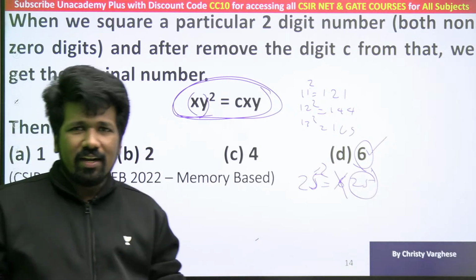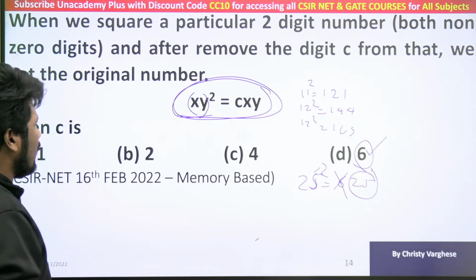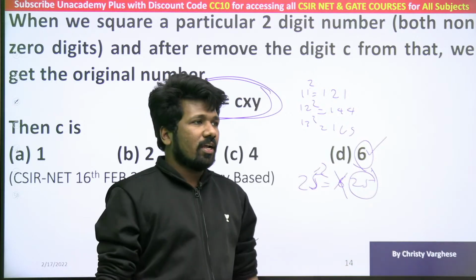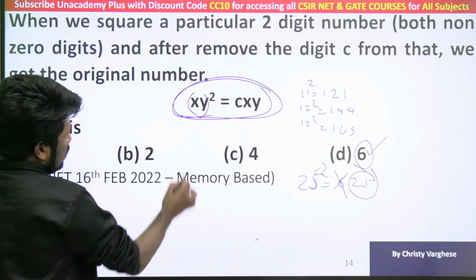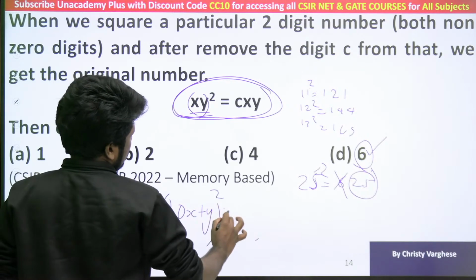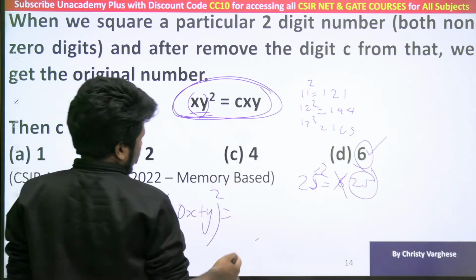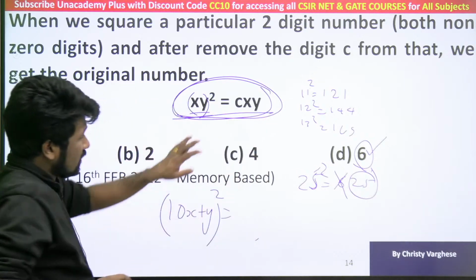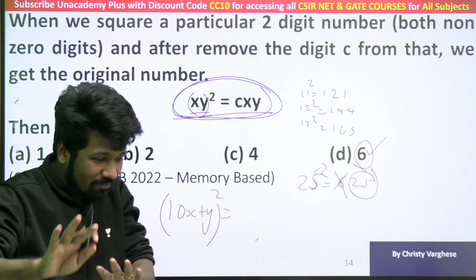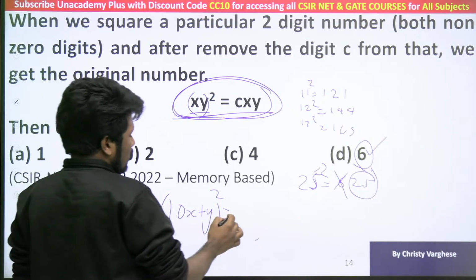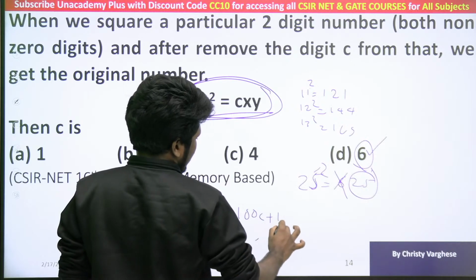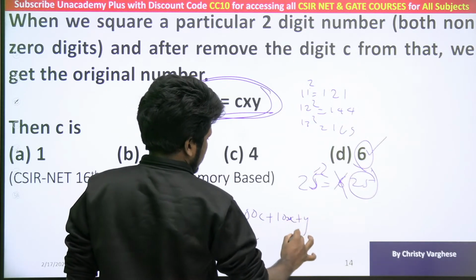So this is the trial and error method of doing it. If you don't want trial and error, let us try the direct method itself so that the concept is clear, so that if this comes in any other exam, you can still do it. A 2-digit number can be written as 10x plus y. 10x plus y the whole square should be equal to C into XY. This was not in the question, I just derived it as an equation to make you understand the question, for those people who haven't written the exam also. So 10x plus y the whole square will be equal to 100c plus 10x plus y. That is what the question is saying.